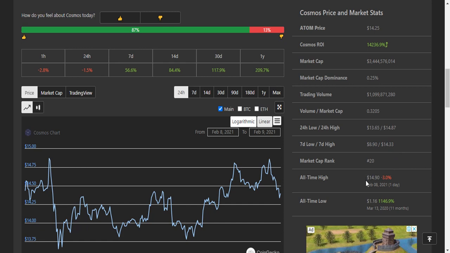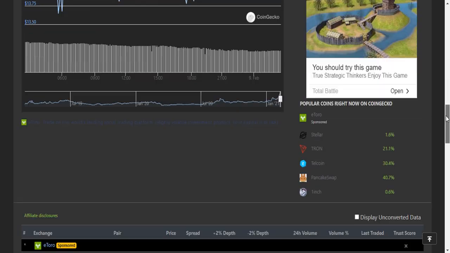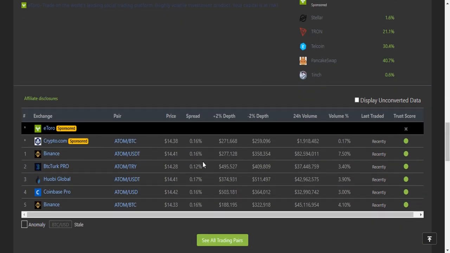high of Cosmos was $14.90 price, and all-time low is $1.16, and it gives its user 1146% gain. And let me please show you some major exchanges, and here you can see these are the markets: Binance, Huobi Global, Coinbase Pro, and some other markets.